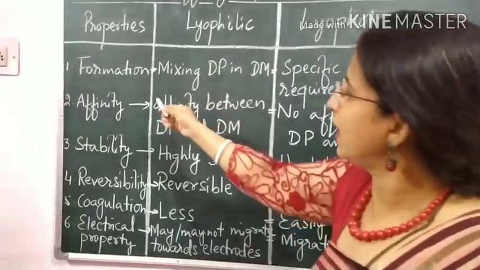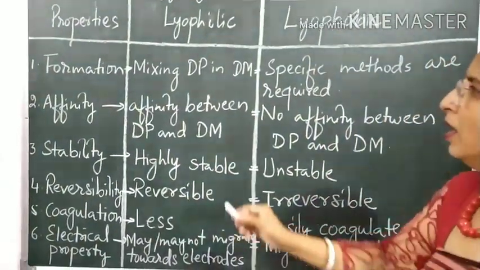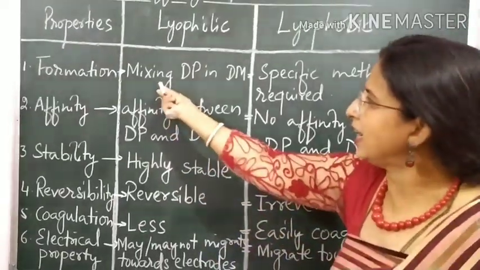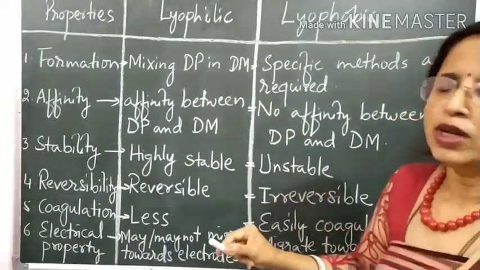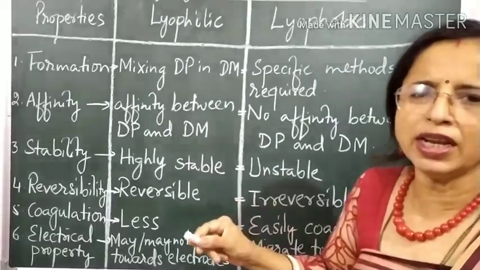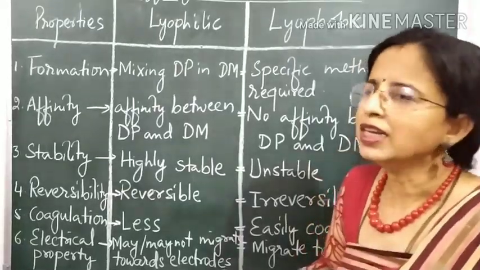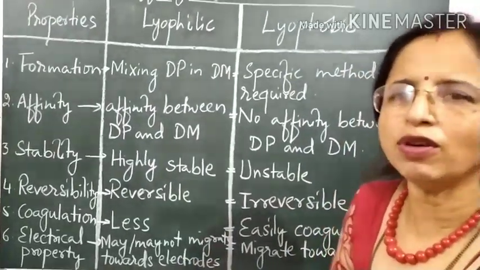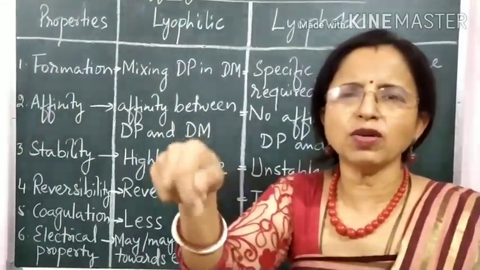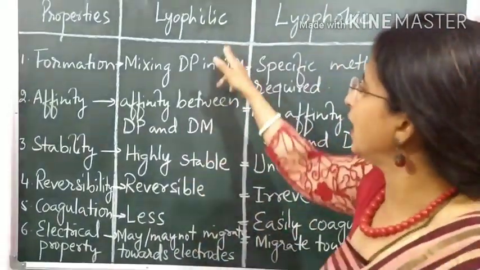So let us illustrate some of the property differences. First, formation. A lyophilic colloidal system can be formed by directly mixing DP in DM. If I disperse the dispersed phase in the dispersion medium, it can get the system, and that system we call a lyophilic system. For example, if I give you some starch powder and lukewarm water, you can dissolve the starch powder directly in the water. You will see the colloidal system.